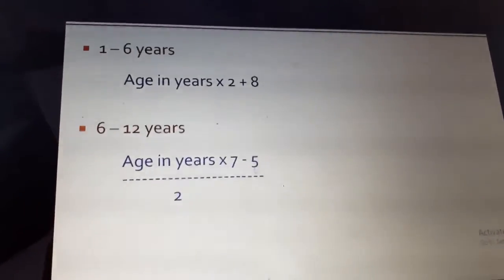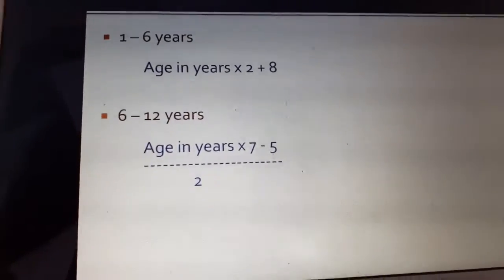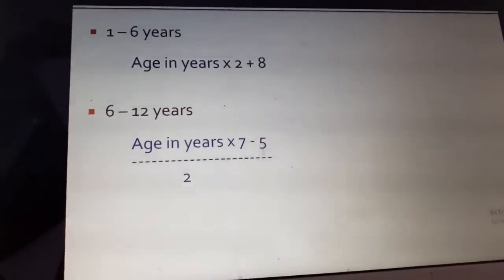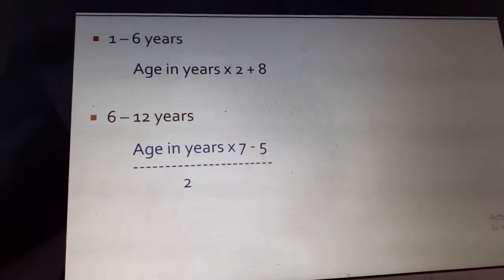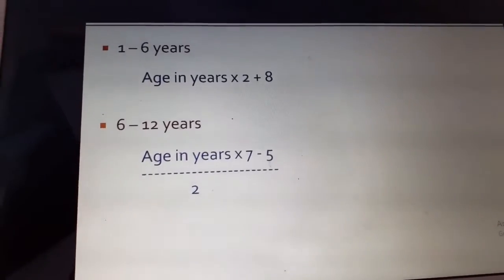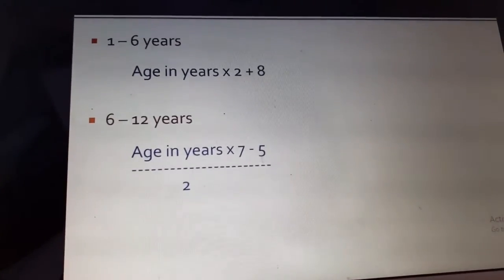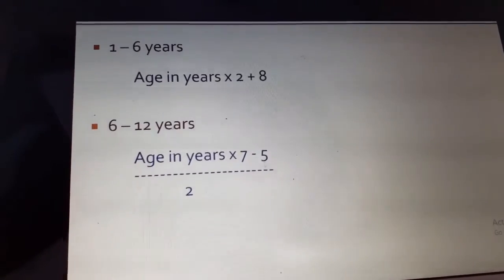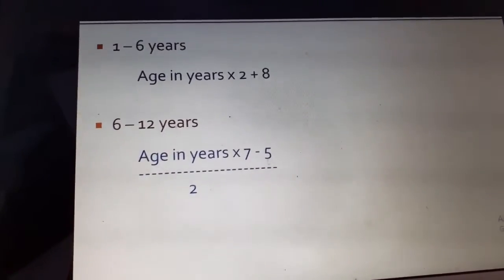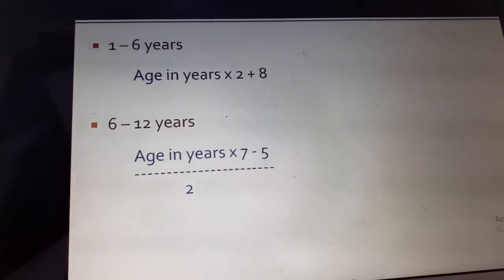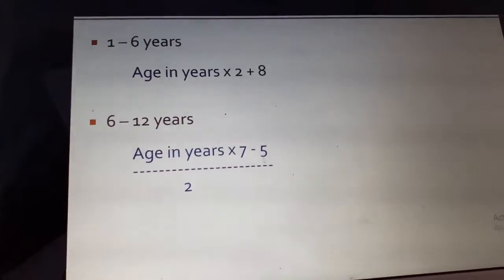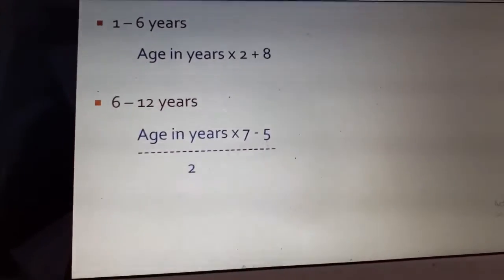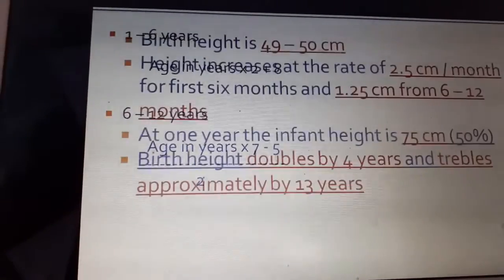6 to 12 years, if you want to check the weight, the formula is (age in years into 7 minus 5) divided by 2. Suppose the child is 10 years, so 10 into 7 is 70, minus 5 will be 65. So 65 divided by 2 will be around 32.5. So the expected weight for a 10-year-old child has to be 32.5.